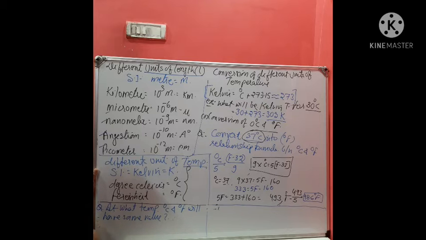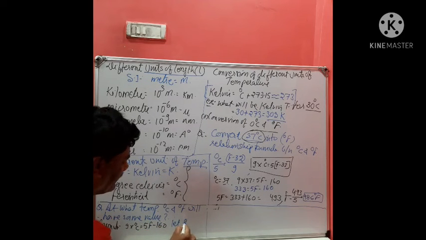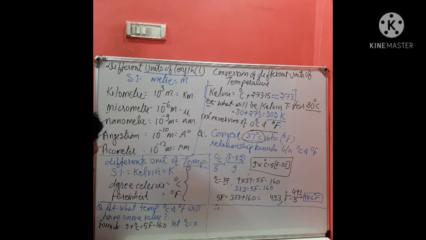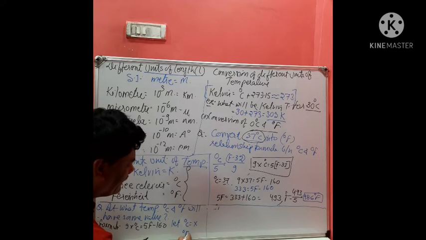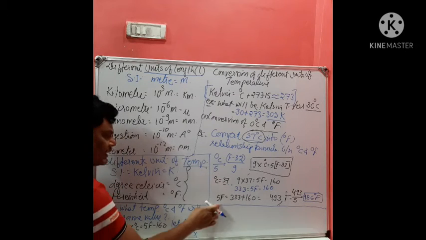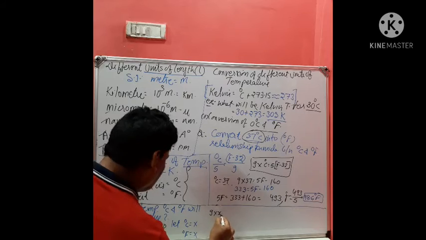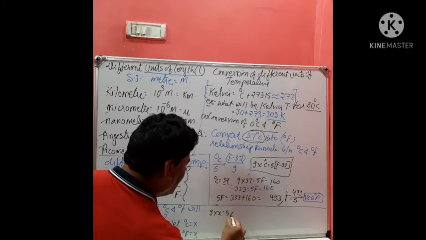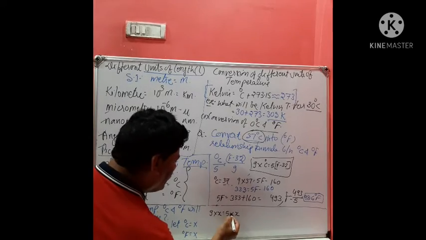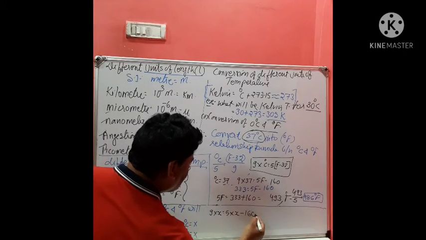So to solve it, what to do? Very first, which formula will you use? 9 into degree Celsius is equal to 5F minus 160. Isn't it? Let degree Celsius be equal to X, and degree Fahrenheit is again, suppose we are considering it, X. Now start placing values. 9 into X is equal to 5 into X minus 160.